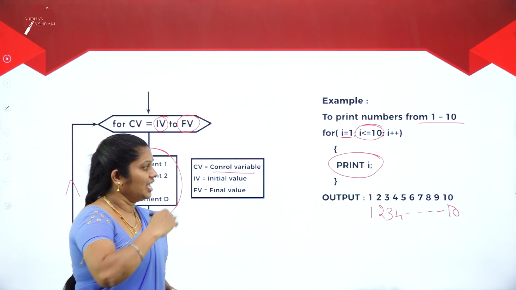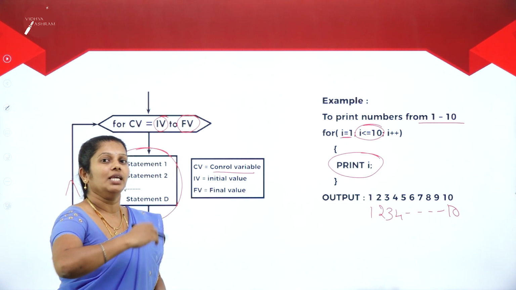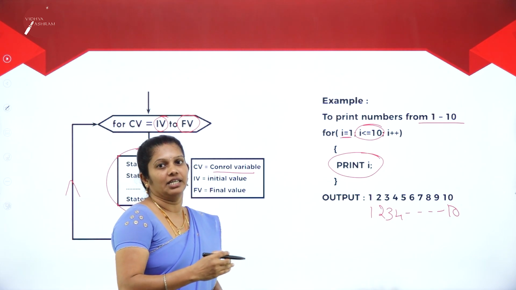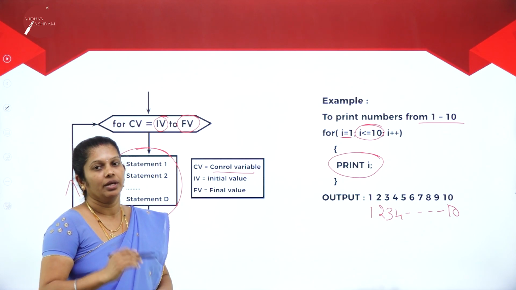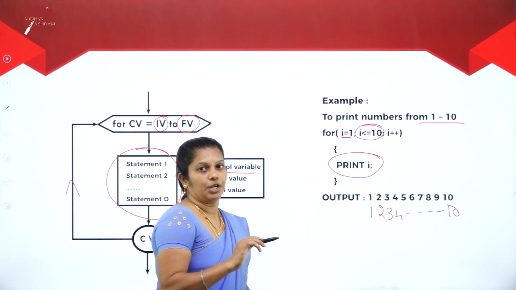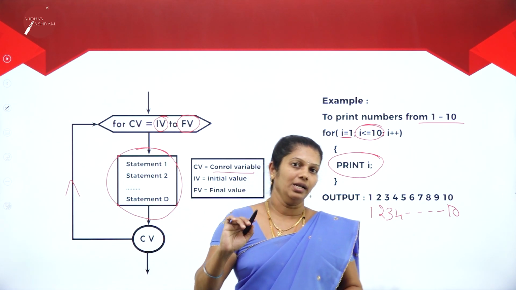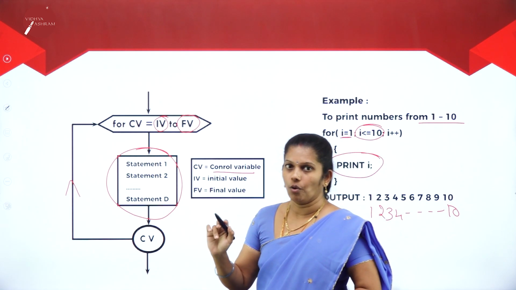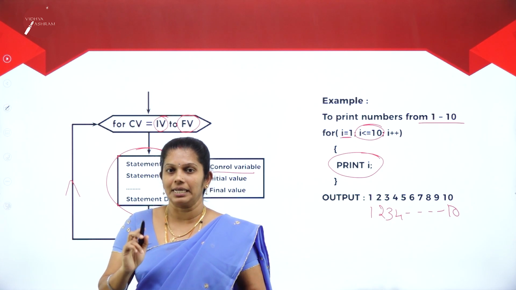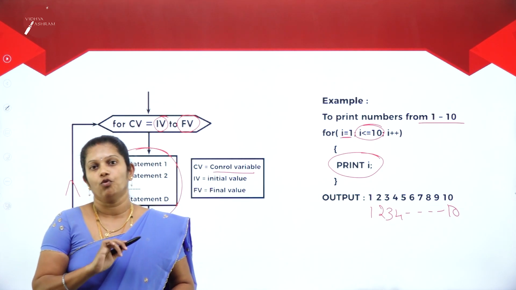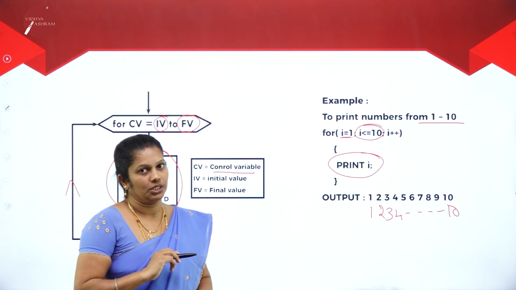It means that each and every time it will check the condition. And if the condition is true, then only the statement will execute. It means that in iterative statements, we have 3: one is while, do while, and one more is for. While can be called pre-tested. Do while can be called post-tested, whereas for loop can be called fixed execution statements.